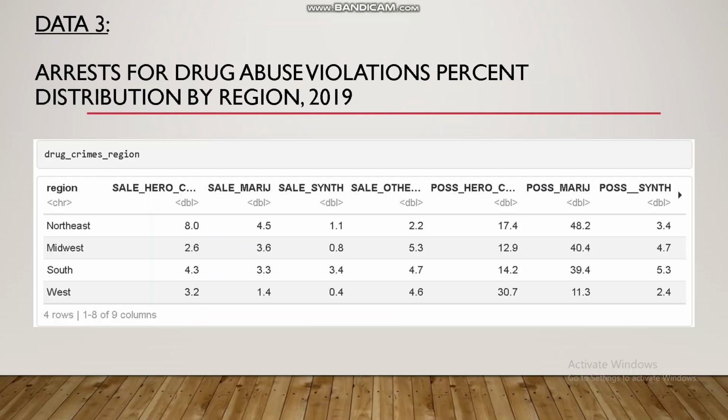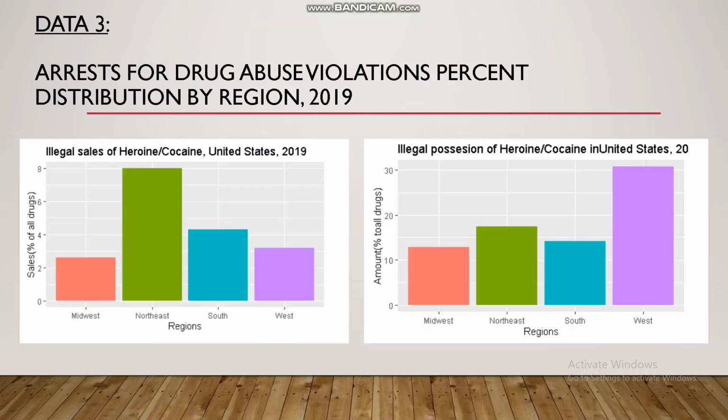Then we got interested, and we acquired more data from the FBI on arrests for drug abuse violations by region. It includes the percentage of sales and possession of drugs in each region compared to the total. From here we can see that a large amount of drug sales are happening in the northeast, and possession, though, is much more common in the west. We compared the most common ones, heroin and cocaine, and most sales happen in the northeast, while the illegal possession is usually in the west, probably manufacturing.